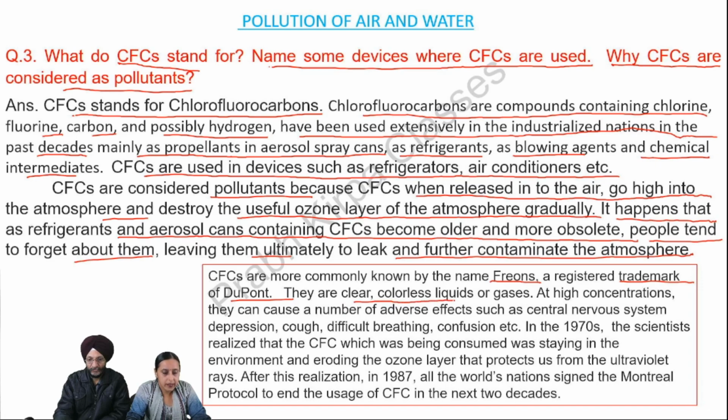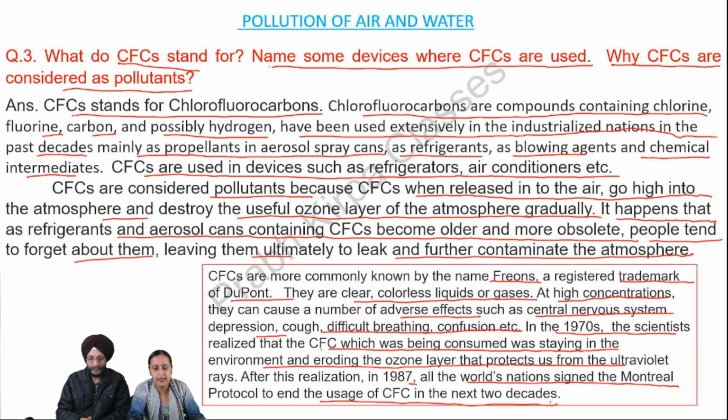They are clear, colorless liquids or gases. At high concentrations, they can cause a number of adverse effects such as central nervous system depression, cough, difficult breathing, confusion, etc. In the 1970s, the scientists realized that the CFC was staying in the environment and eroding the ozone layer that protects us from the ultraviolet rays. After this realization, in 1987, all the world's nations signed the Montreal Protocol to end the usage of CFC in the next 2 decades.